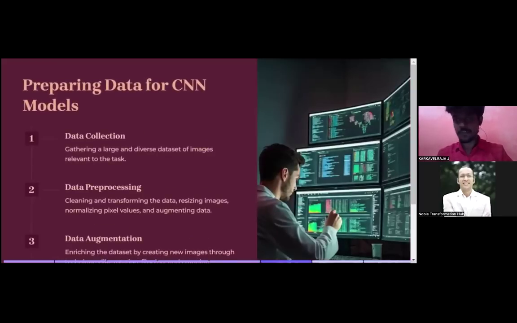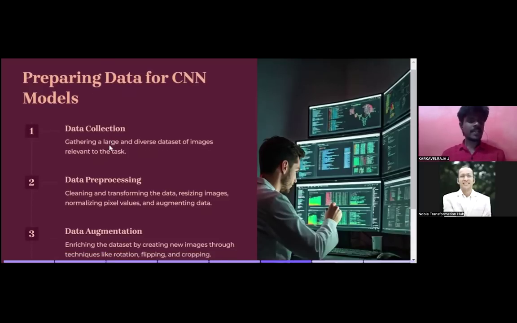Preparing data for CNN, guys. This is a major thing. From the first class itself, we have been explaining that you need to prepare data: go for EDA, collection of data, everything. The reason is that once you have legitimate data ready, everything else is much easier for you. Let's understand how to prepare data for CNN models.